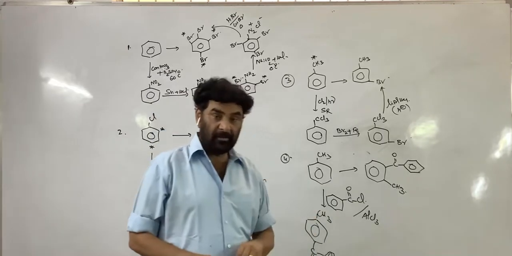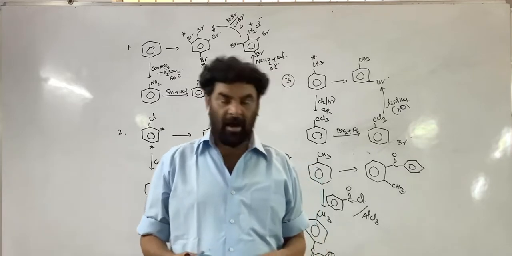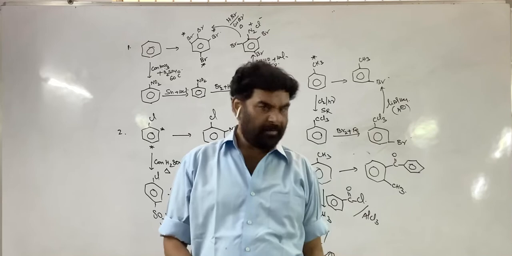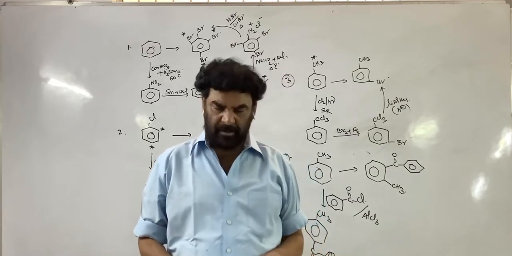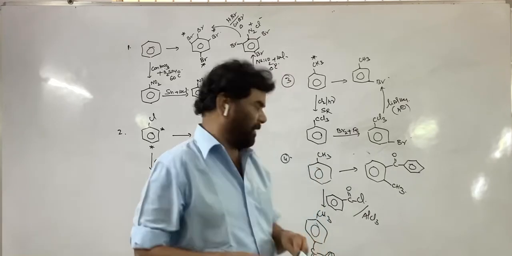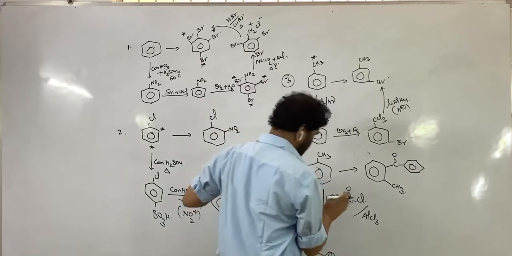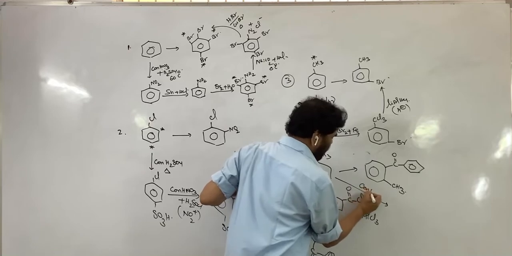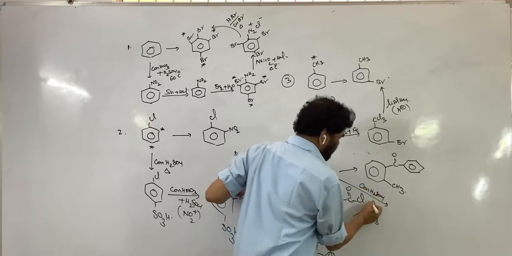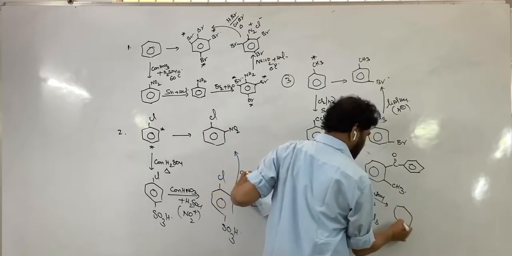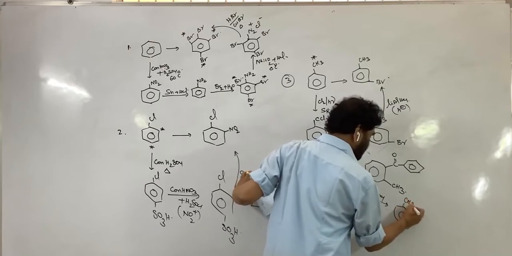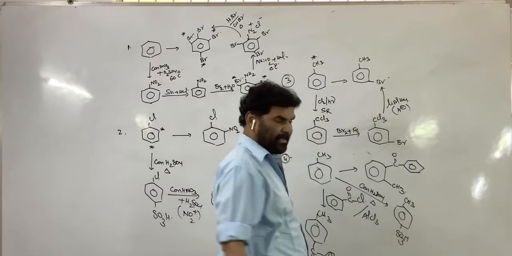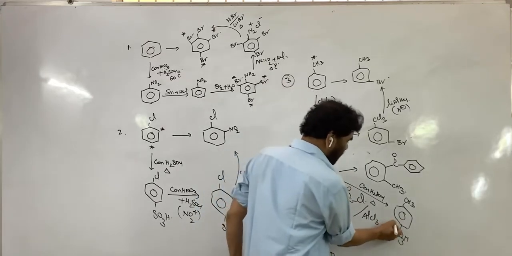So what to do? First lock the para position, then the substituent goes to the ortho position. Now, this is the right route. Concentrated H2SO4, heat it. Sulfonation takes place, and para-methyl benzene sulfonic acid, toluene sulfonic acid, is formed. This is locked now.